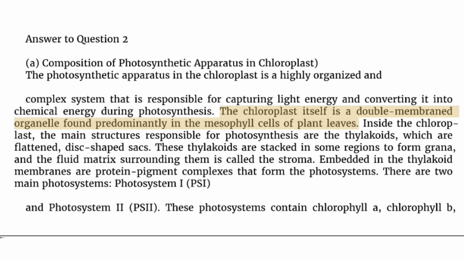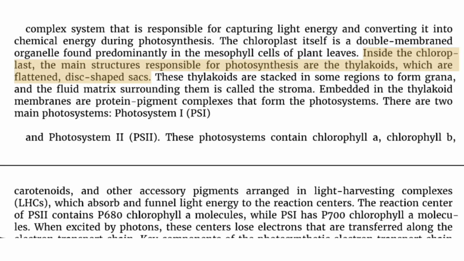The chloroplast itself is a double-membraned organelle found predominantly in the mesophyll cells of plant leaves. Inside the chloroplast, the main structures responsible for photosynthesis are the thylakoids, which are flattened, disc-shaped sacs. These thylakoids are stacked in some regions to form grana, and the fluid matrix surrounding them is called the stroma.